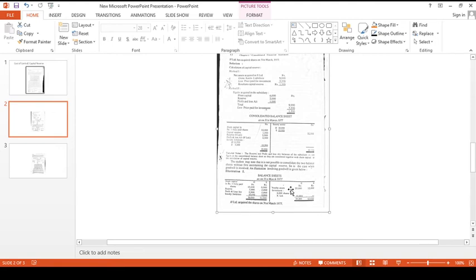Just like the earlier problem, for sundry assets we have two amounts, 20,000 and 12,000, the very same assets. Investment is 6,000 shares, and the amount here is a bit different. Earlier it was 7,500, but here it is 10,000. That means in order to acquire 6,000 shares in the subsidiary company, the holding company has paid 10,000 rupees. Naturally, the cost of investment should be more because we are trying to figure out the goodwill.